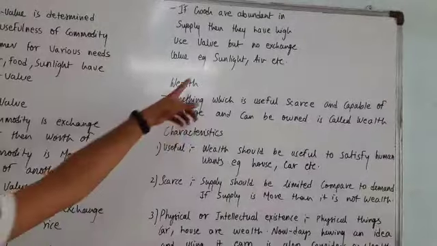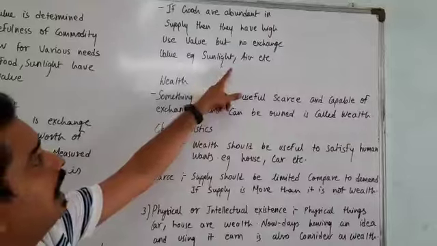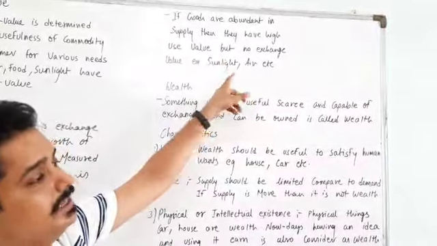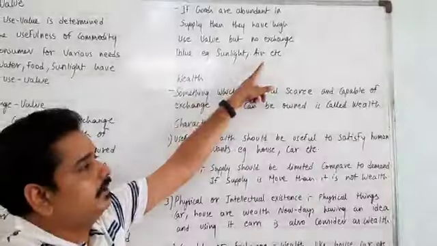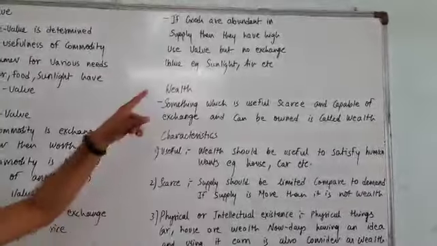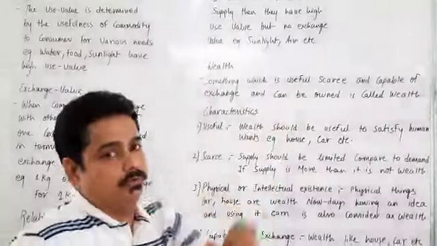Let's take an example. Sunlight and air are available in abundant quantity, that's why they have no exchange value.